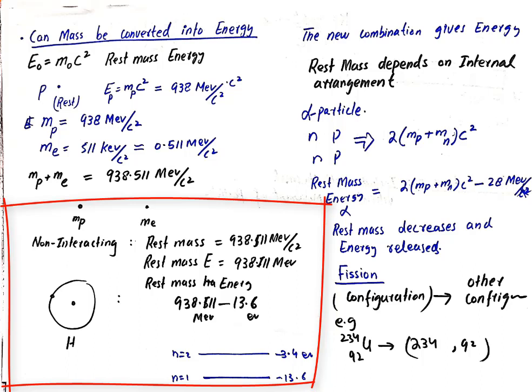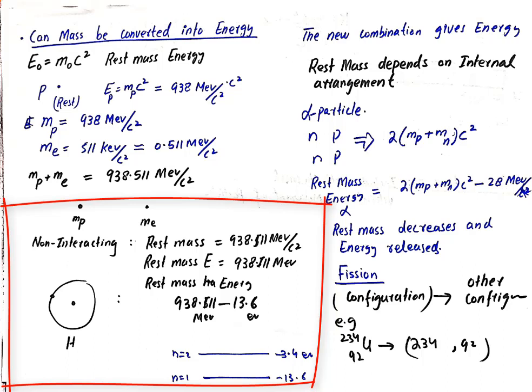So the total rest mass will be the rest mass of proton plus the rest mass of electron, which is 938.511 MeV by c squared, and therefore the total rest mass energy of this configuration will be 938.511 MeV.